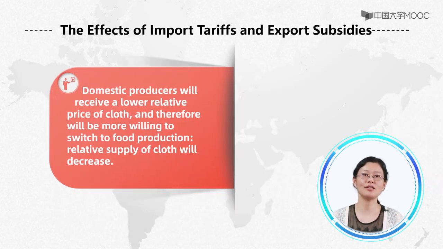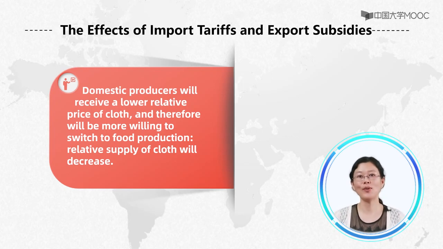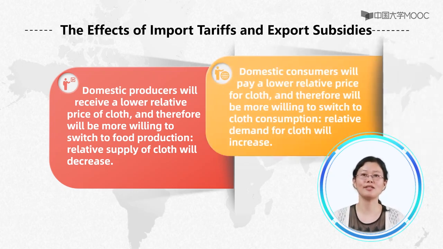Domestic producers will receive a lower relative price of crops and therefore be more willing to switch to food production. So, the relative supply of crops will decrease. Domestic consumers will pay a lower relative price for crops and therefore will be more willing to switch to crop consumption. So, the relative demand for crops will increase.